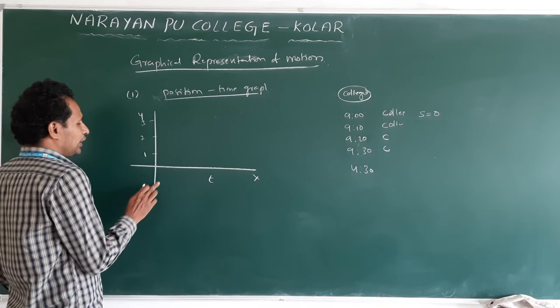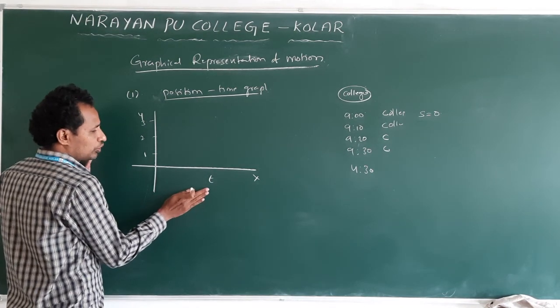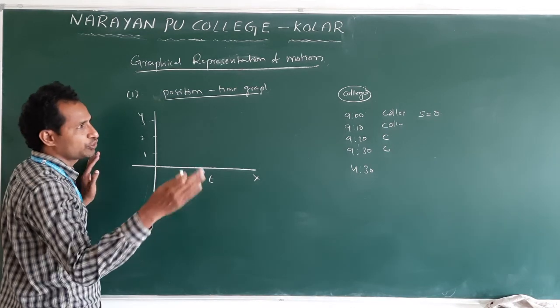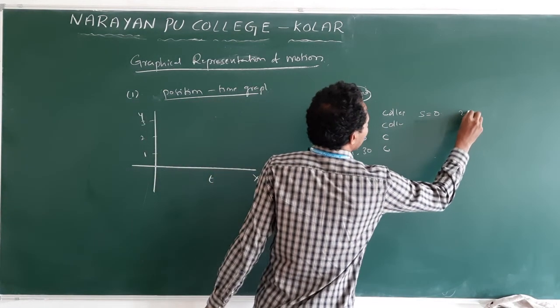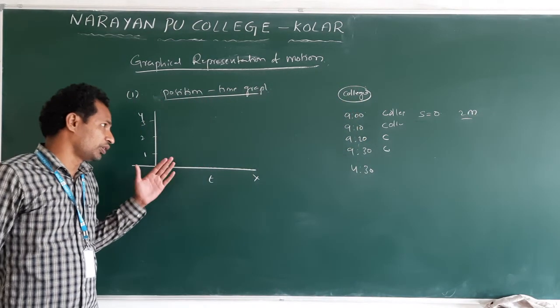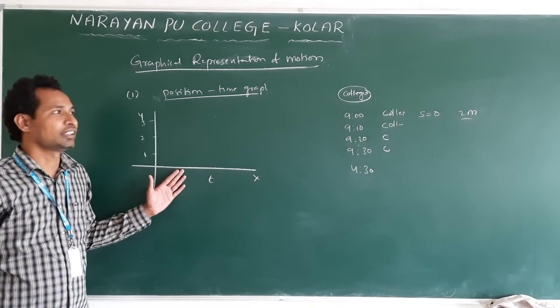So we are taking your position from the board. Let us say with respect to the board, your position is how many meters? 2 meters, your bench. So from the board to your bench, your position is 2 meters.